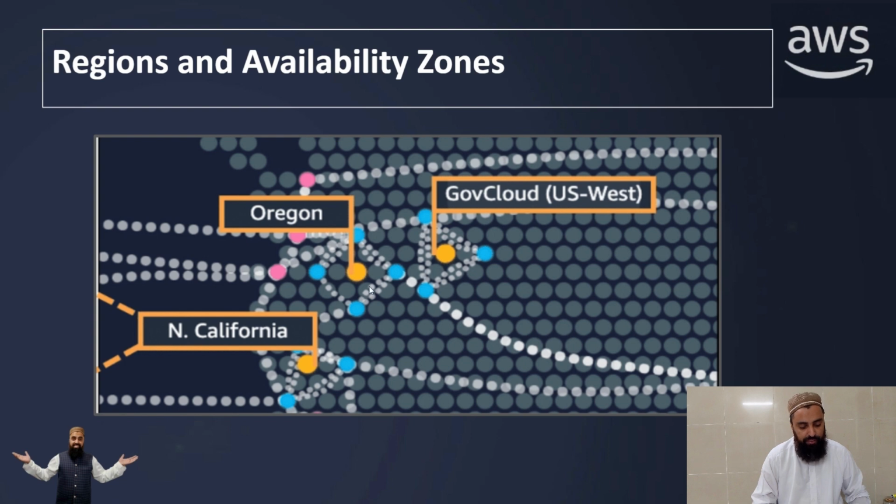Each geographical location like Oregon or North California or US West can have multiple availability zones, and each yellow dot is a separate physical or geographical location that represents an AWS region. Similarly, if we go through the world map, we are able to find AWS regions. I will show them to you later. Now we can see each AWS region can have multiple availability zones. Each region is represented with a yellow dot, and each availability zone is represented with a blue dot.